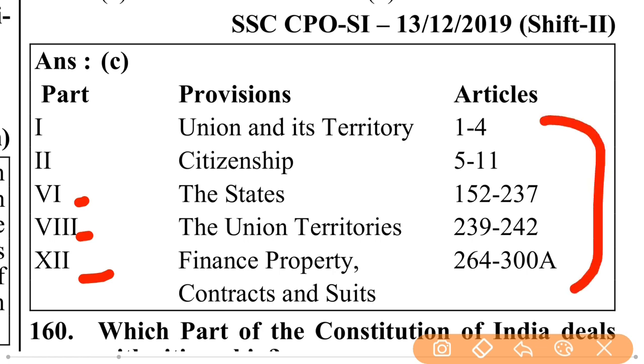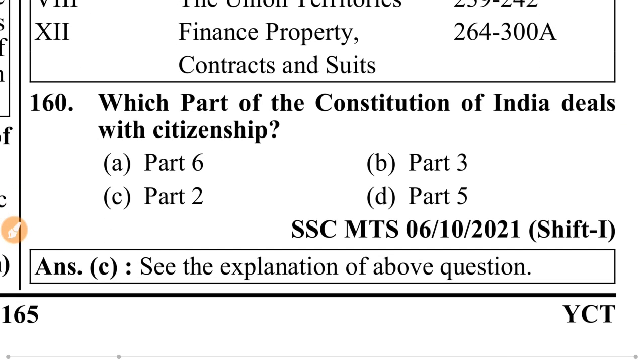Part 1, Union and its territories, Article 1 to 4. Part 2, citizenship, Article 5 to 11. Part 6, the states, Article 152 to 237. Part 8, the Union Territories, Article 239 to 242. Part 12, Finance, Property, Contracts and Suits, Article 264 to 300A.